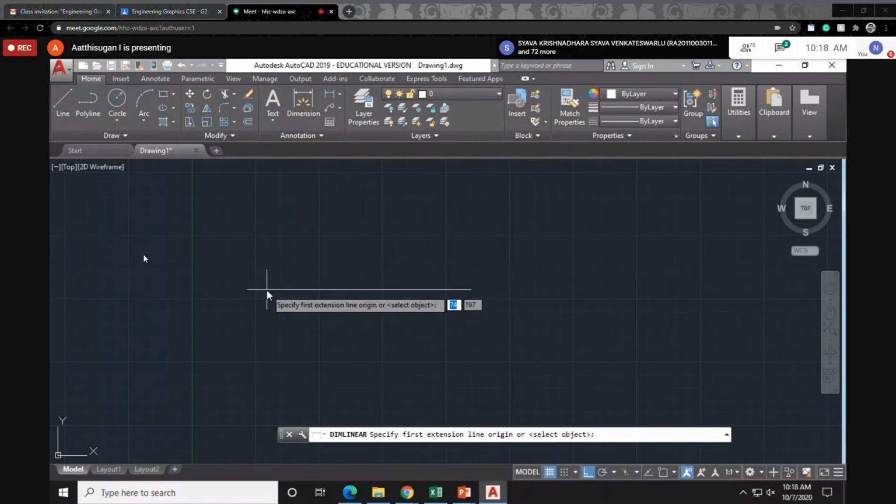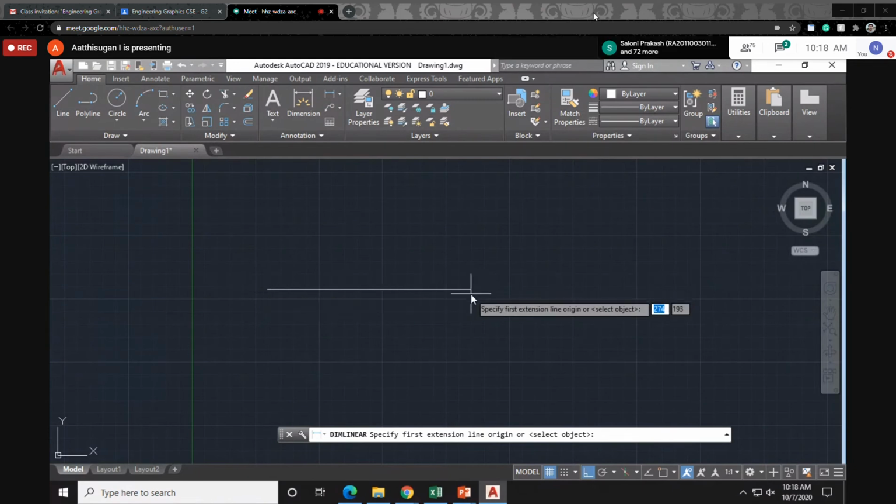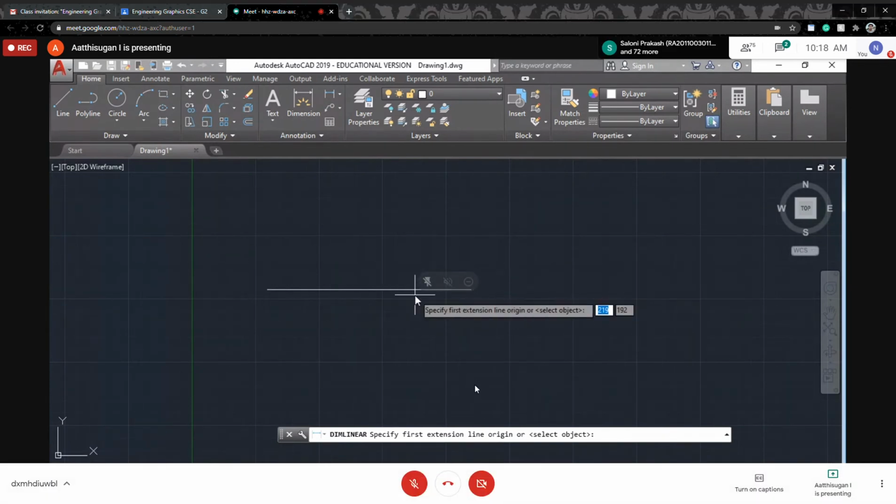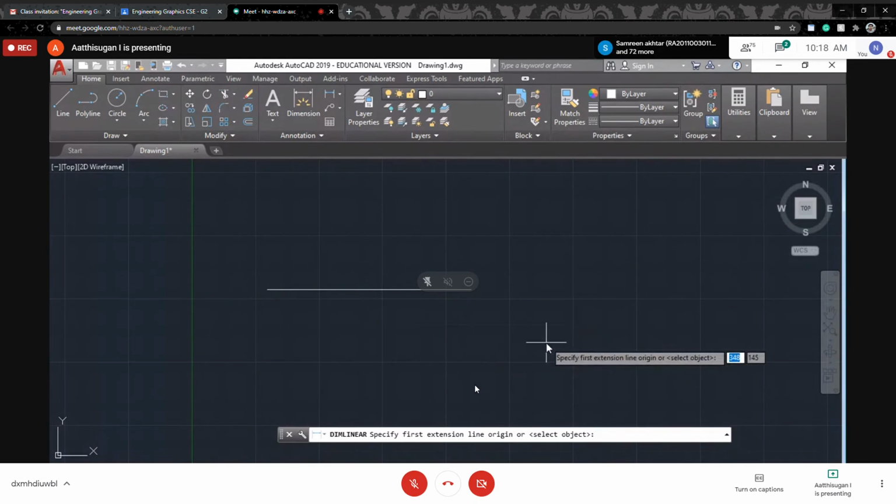Now this point is not visible. See, this point is not coming. I cannot see that end point. So what is the command for that? Anyone? Any one option? How to enable this end point? Very good, snap. Very good, thank you.